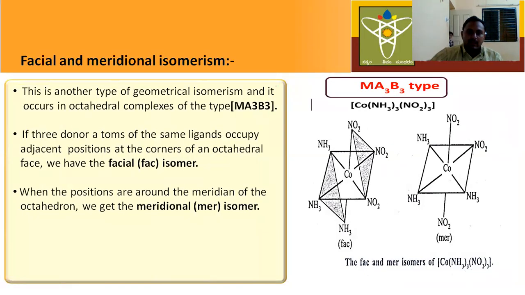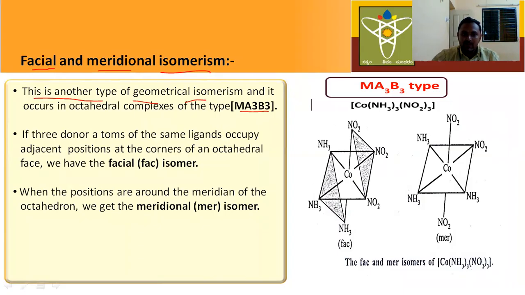Next, the another type of complex is Ma3B3. Here, let us discuss facial and meridional isomerism. This is another type of geometrical isomerism.